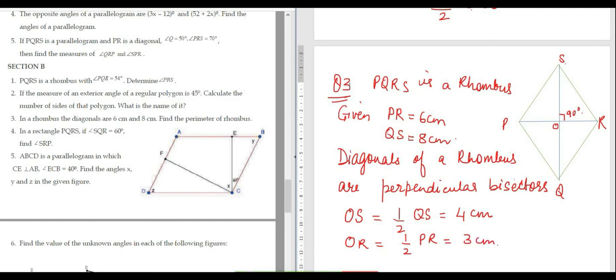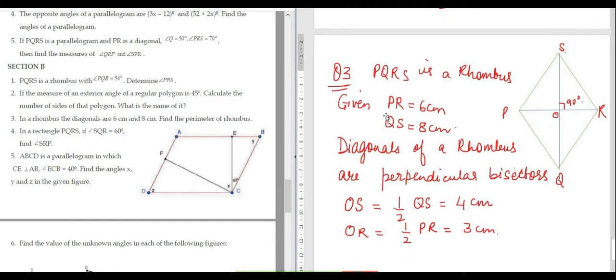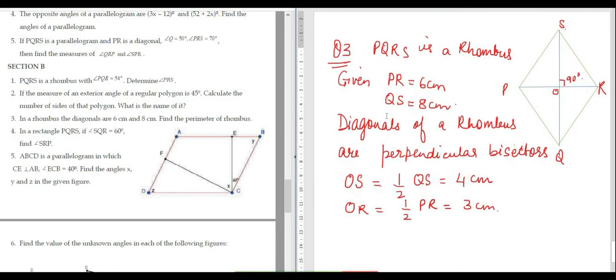Now see this triangle SOR. This is a right angle triangle. Hypotenuse square is equal to sum of squares of the other sides, Pythagoras theorem, right? This question is good, mark a star here.